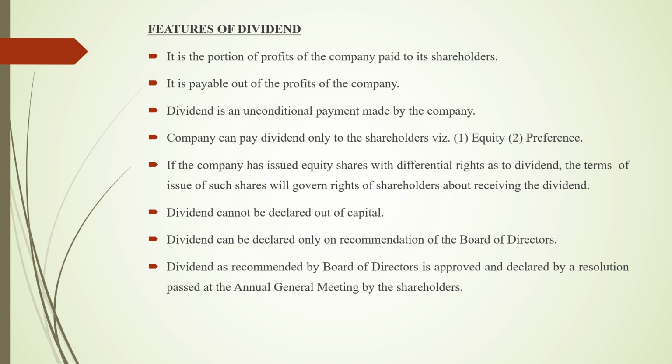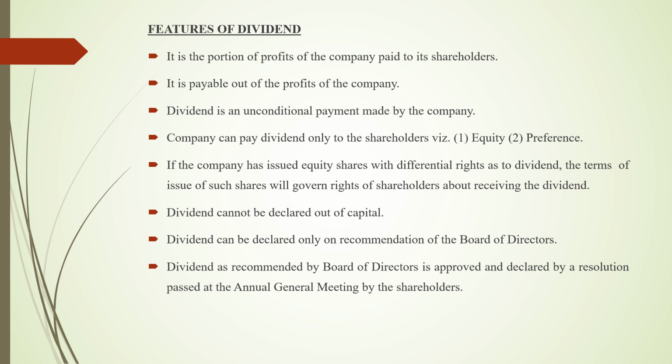It is the portion of profits of the company paid to its shareholders. So the first feature of dividend is that it is nothing but a portion of the profit. It is the part of the profit which is paid to the shareholders. It is payable out of the profits of the company. Usually dividend is paid out of the profits which are made by the company.